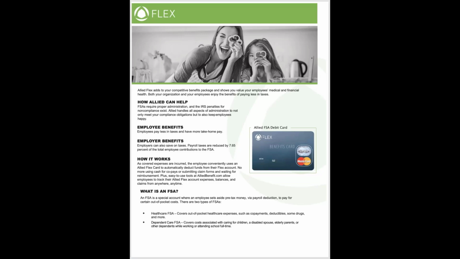For example, let's say I anticipated roughly $2,000 worth of medical costs out of pocket that I would be spending in 2022. You can elect $2,000 up front during this open enrollment. You get a debit card in the mail once open enrollment is completed, so sometime in January. That debit card would have $2,000 available in it immediately for you to use. The $2,000 would then be deducted equally out of every pay period. So you get access to all the funds that you elect up front on day one, but it comes out equally over each pay period and on a pre-tax basis.